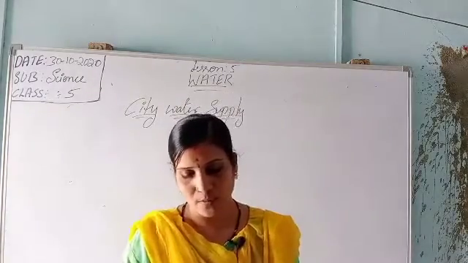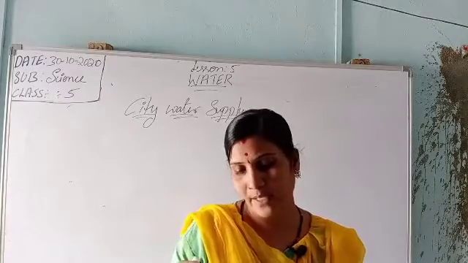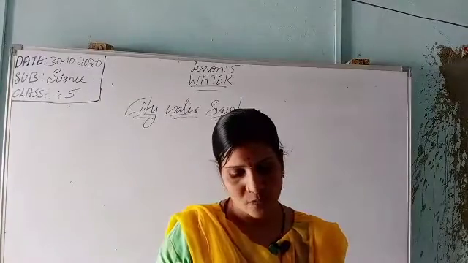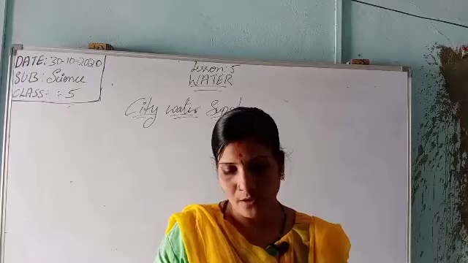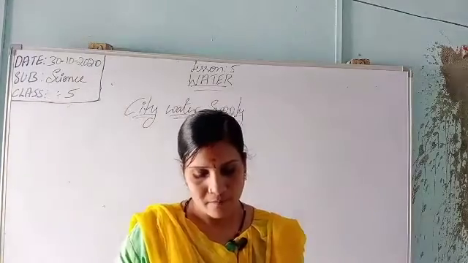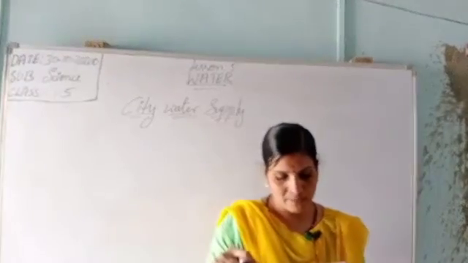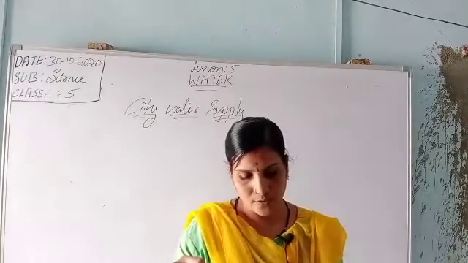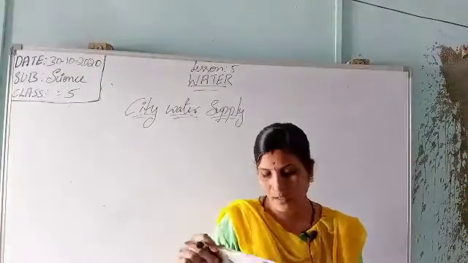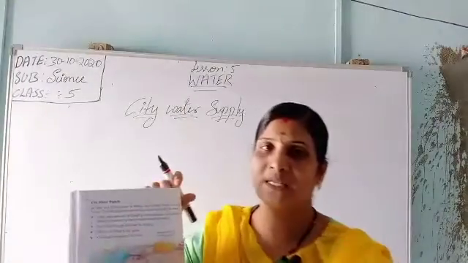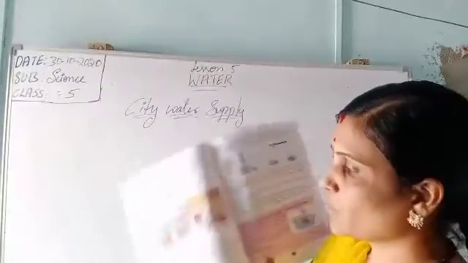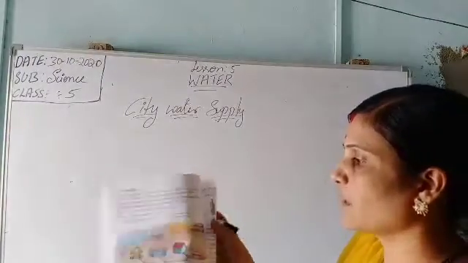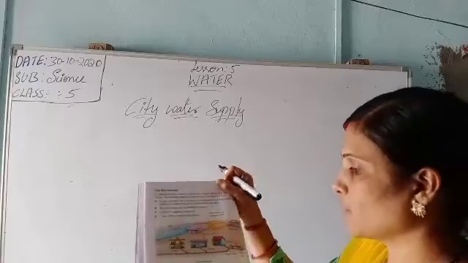Large impurities are removed by sedimentation and decantation. Alum is added to increase the rate of sedimentation. After the impurities are removed by filtration, chlorine is added to kill germs. Clean water is supplied to the homes. So here I will tell you by showing the pictures how they are supplying water to the homes.